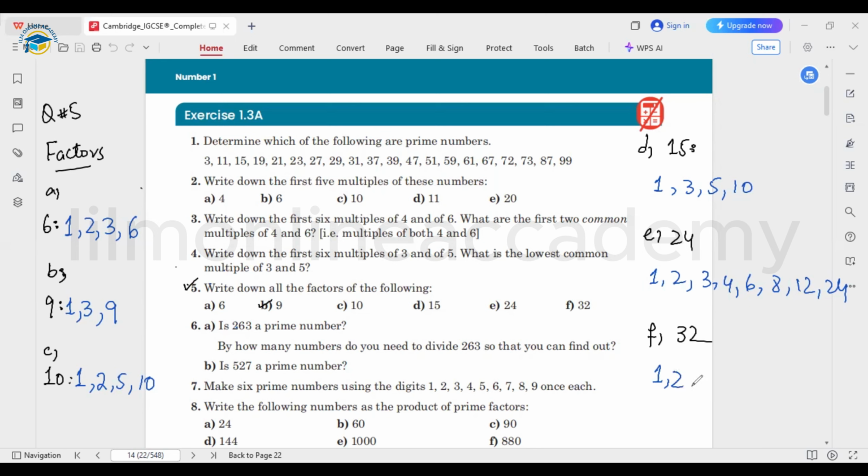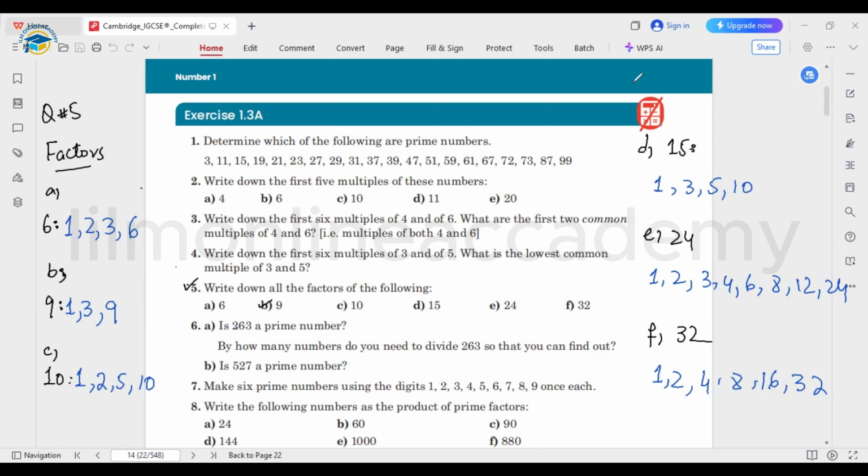so obviously this will be divisible by 2, but it's not divisible by 3. Next we have 4. 32 will be divisible by 4. And 4 8 times is 32, so 8 is also there. 16 2 times is 32, and 32 itself. So these are all the factors of the number.